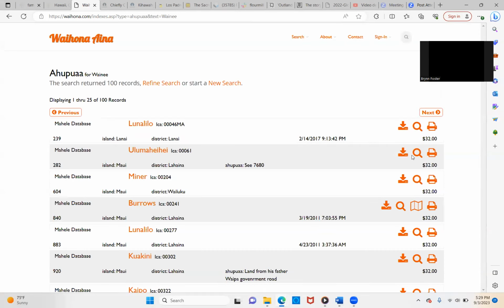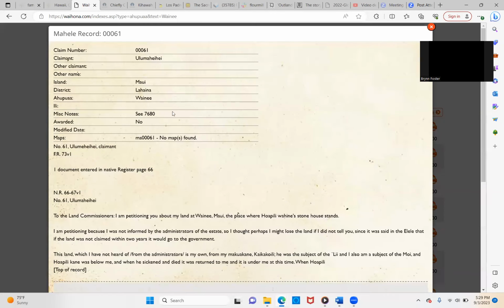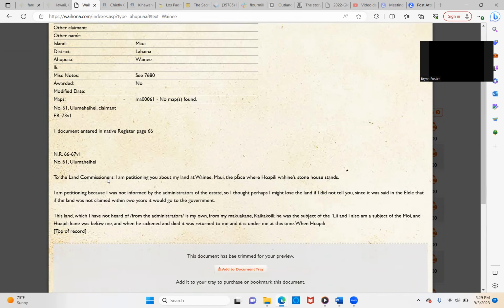Let's see, I think you click on the... Yes, so here it is. So this is the claim number, the claimant, Island, District, Ahupua'a Waine'e. And it says no, they were not awarded. Now, Ulu Mahehe is Ho'opili, who was King Kamehameha's right-hand man, who also hid his bones and was Keopuolani's husband and the governor of Maui. So he was not awarded this, which was really interesting.